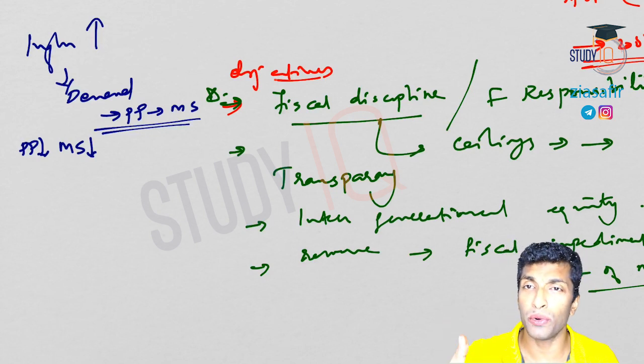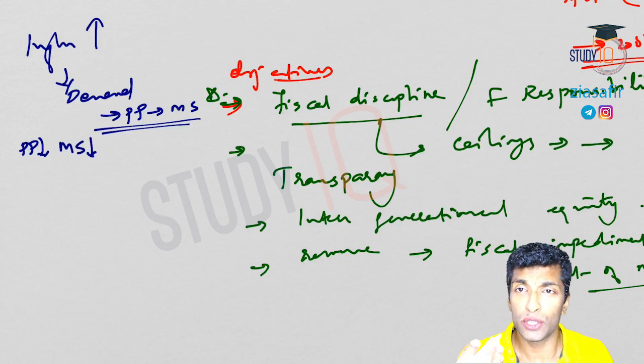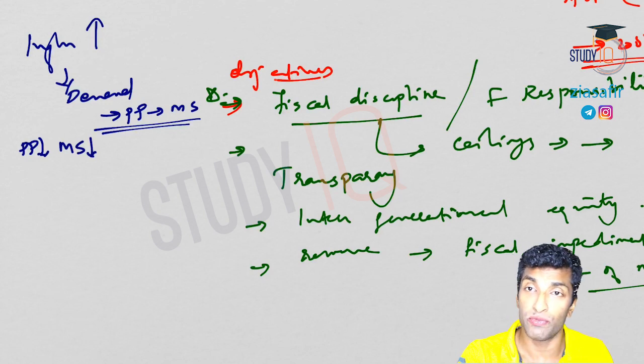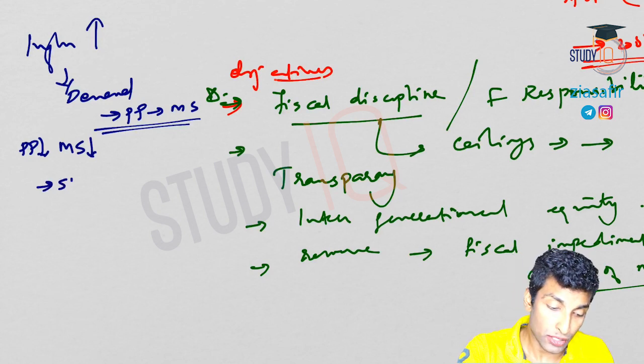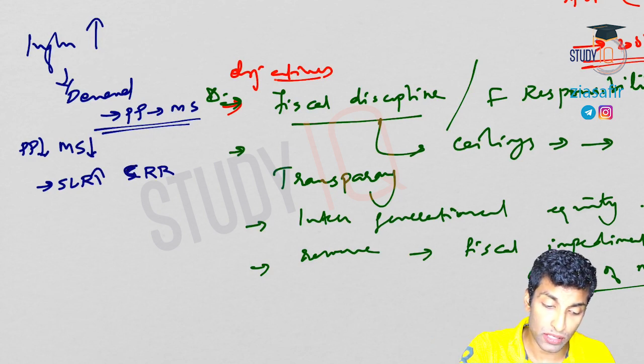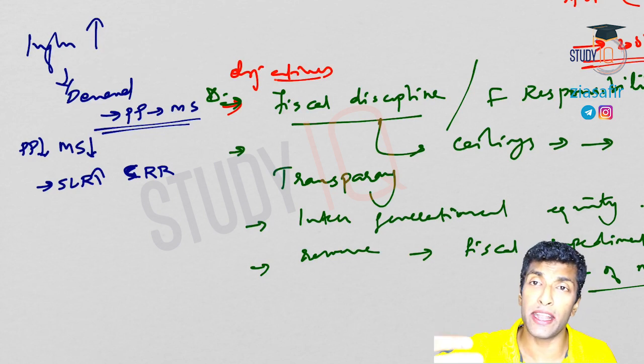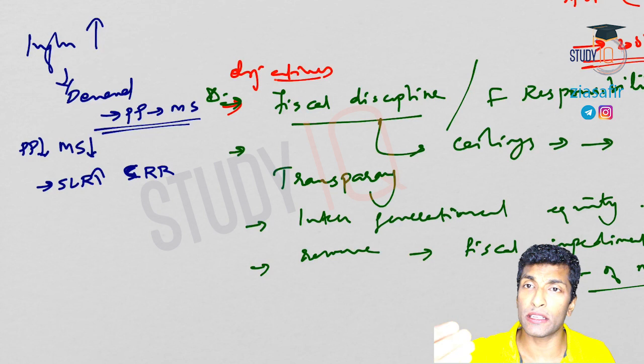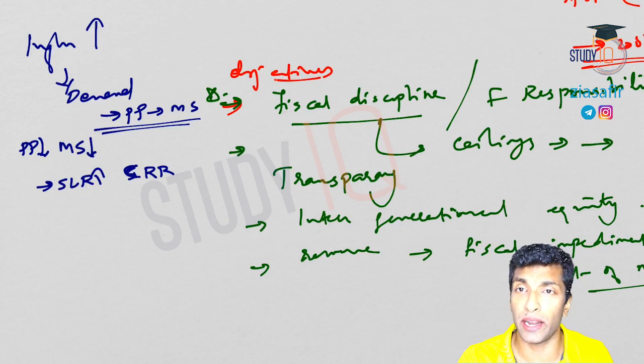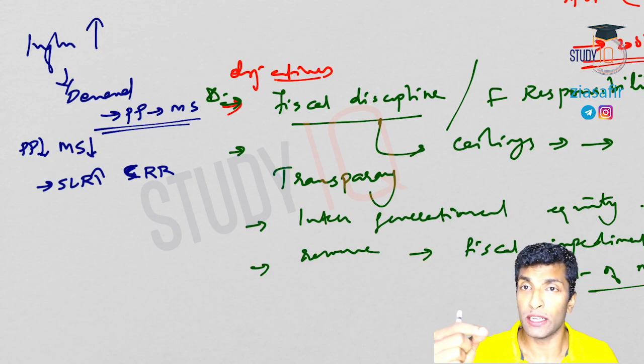Okay, so what will RBI do? RBI will increase the interest rates, so the cost of funds or money will be more, so that you won't borrow. So money in the market will come down when you increase the interest rates. RBI will also increase SLR and CRR, the reserve requirements, because if you increase SLR and CRR, this will affect the banks' lending capacity. Lending capacity is affected means you have less money to lend. So it will reduce the credit creation capacity. That will reduce the money supply. So increasing reserve requirements will reduce the money supply.